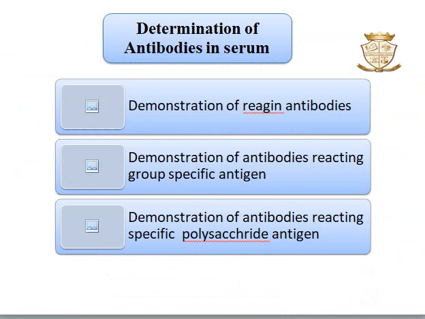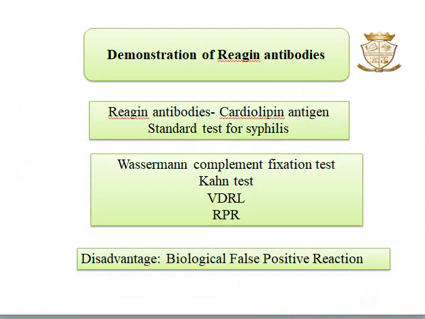Coming to the second method, that is demonstration of antibodies in serum or CSF. Here we can see three methods: demonstration of reagin antibodies, demonstration of antibodies reacting to group specific antigen, and demonstration of antibodies reacting to specific antigen. Coming to the first method, demonstration of reagin antibodies, this is the standard test for syphilis. The antibody which reacts with cardiolipin is known as reagin antibody.